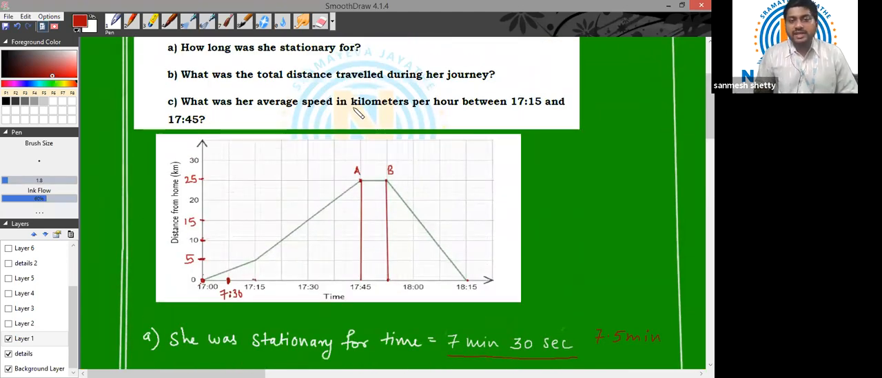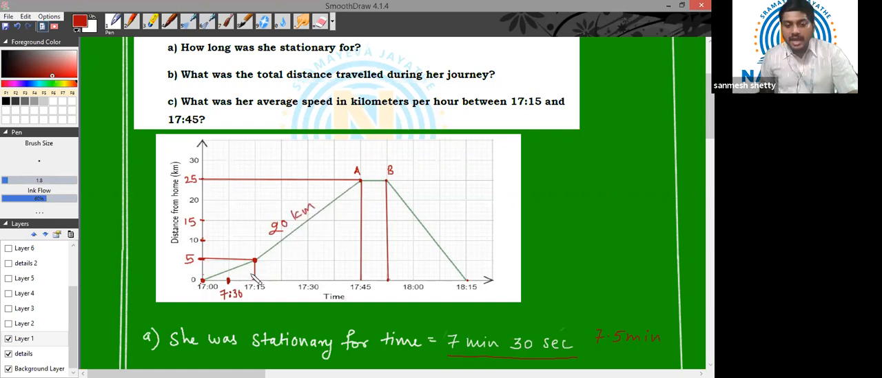What was her average speed in kilometers per hour between 17 hours 15 minutes and 17 hours 45 minutes? So here is our 17:15 mark, and this is our 17:45 mark. So how much distance did she travel between 17:15 and 17:45? She was at the 5 kilometer mark at 17:15, and she was at the 25 kilometer mark at 17:45. So how much distance did Valentina travel between these 2 points? Very easy, 25 minus 5, which is 20 kilometers, right?